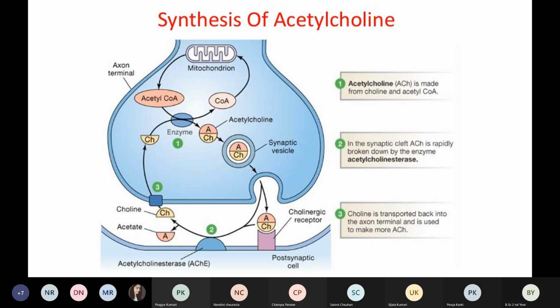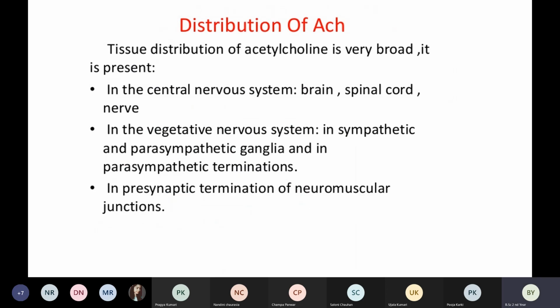Then coming to the distribution. The tissue distribution of acetylcholine is very broad, because acetylcholine is a neurotransmitter, an organic chemical. Therefore, it is distributed in many tissues of the body.